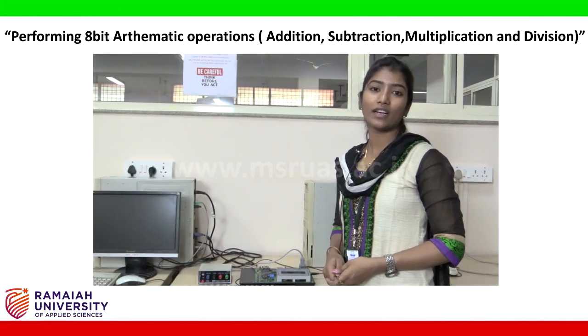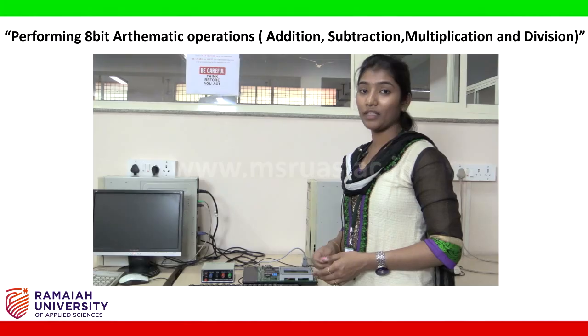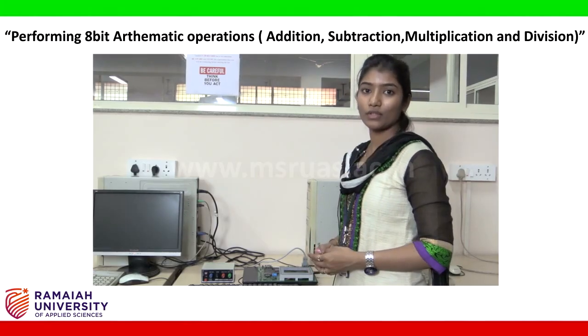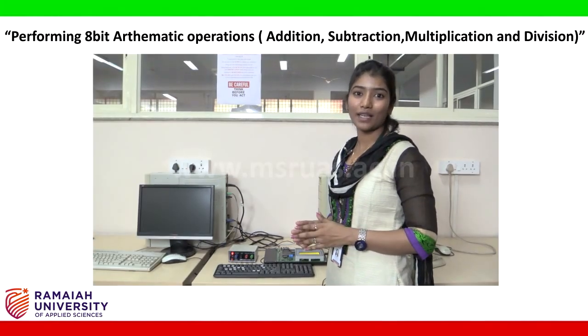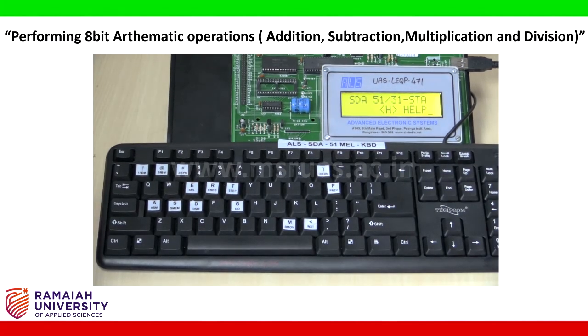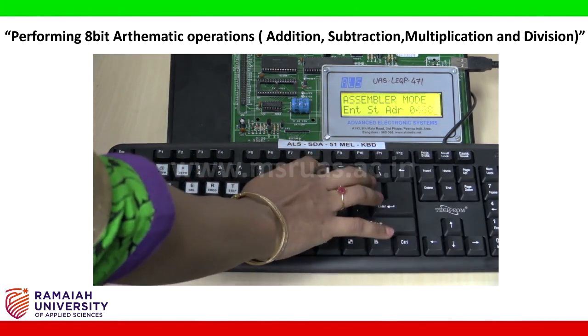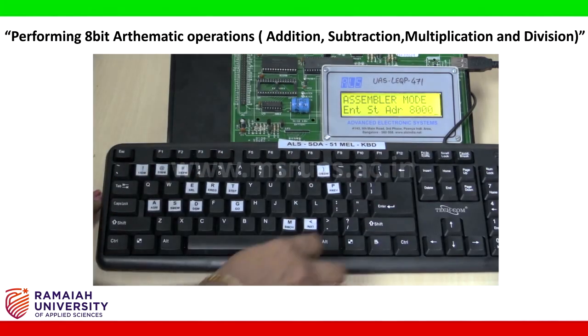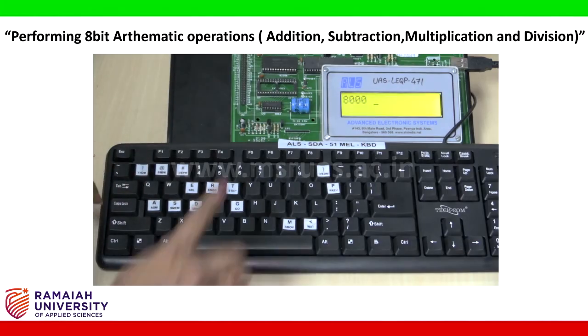Now let us understand how the addition program can be written in ALP using this kit. Before starting, let us switch on the power supply. Now let us start typing the program for addition of two 8-bit numbers. First give A, and then the memory location from which you want to start, then give enter, and start writing your code from here.